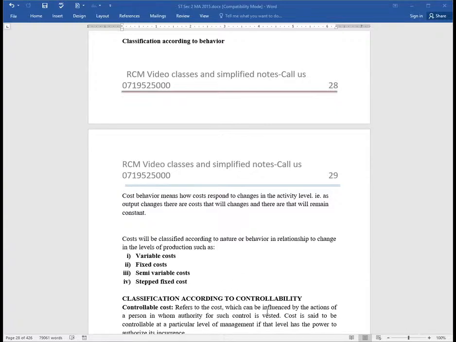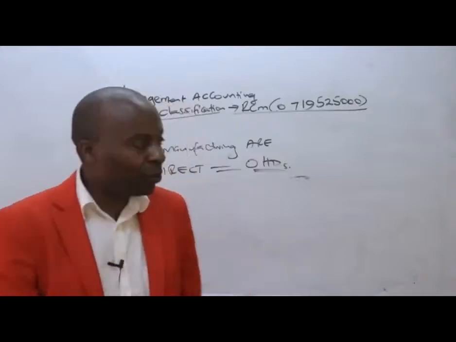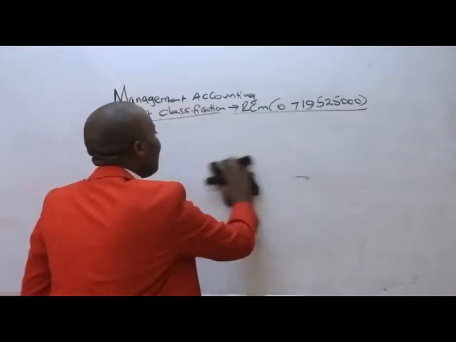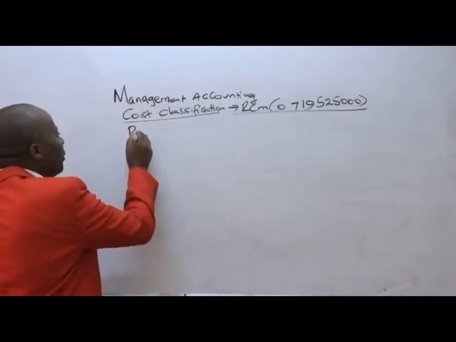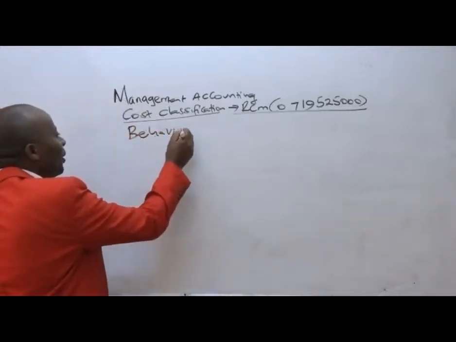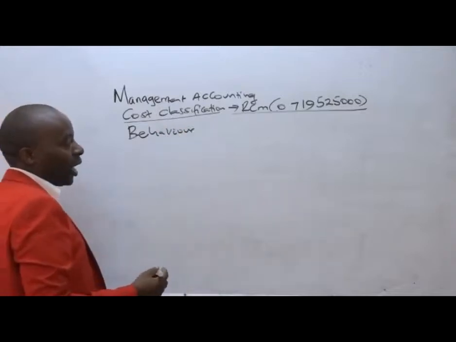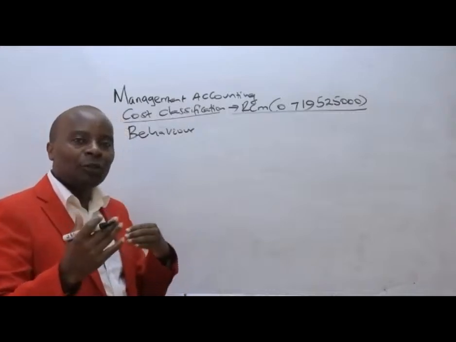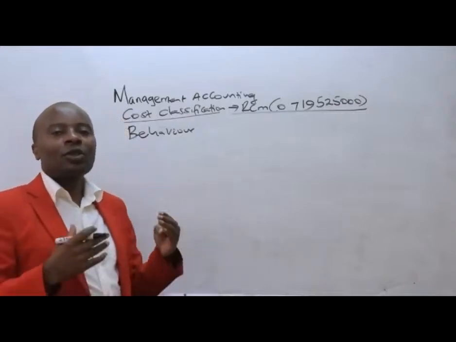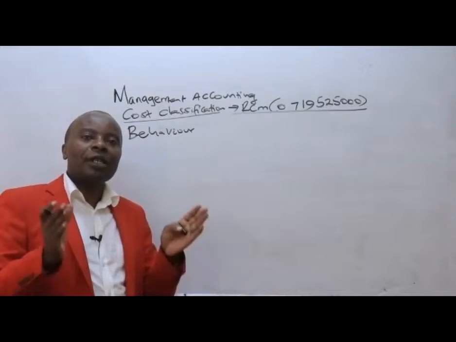The most important thing to appreciate here is how they behave. There are those costs that change as output changes, and there are those costs that are ever static.